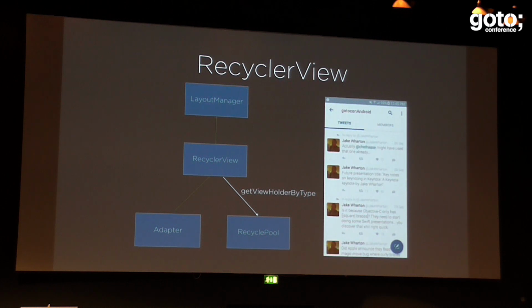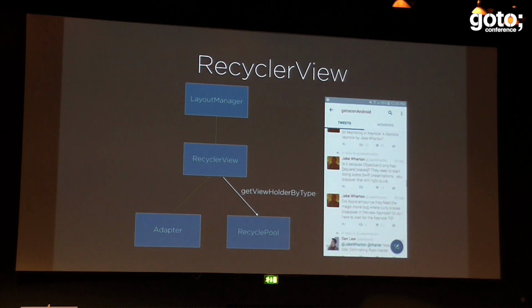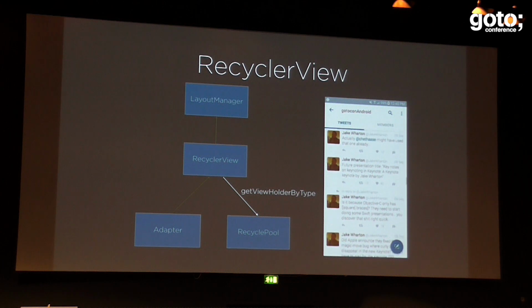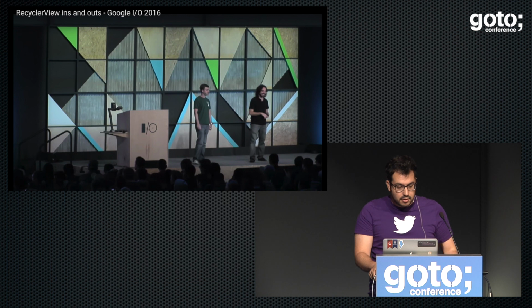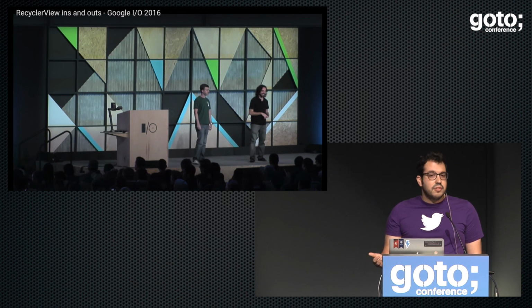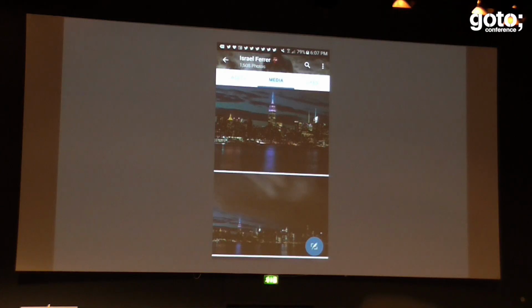This is a really simple explanation of how the RecyclerView actually recycles views. And you can learn a lot more in the Google I/O talk that I was talking about, the one that inspired this talk. It's called RecyclerView Ins and Outs, and they talk a lot more about how to animate items and do transitions in between states. Another example on the Android framework is this one that I'm showing in the Twitter app.